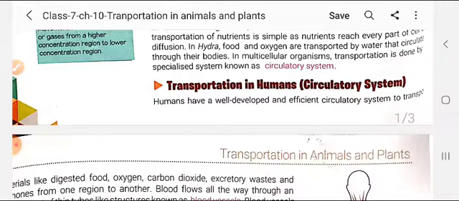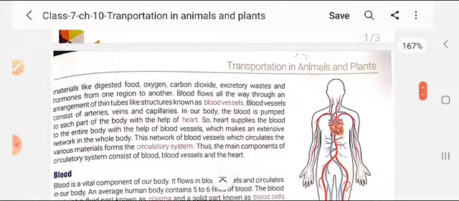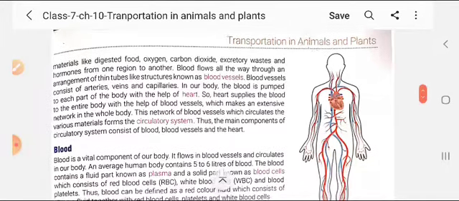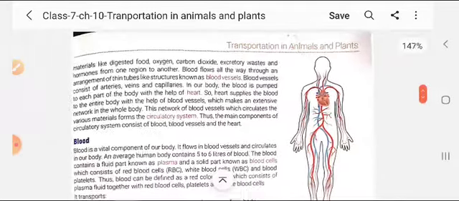Humans have a well developed and efficient circulatory system to transport materials like digested food, oxygen, carbon dioxide, as well as excretory waste produced during the chemical reactions occurring inside the body, as well as hormones produced by the glands. From one region to another they are transported.